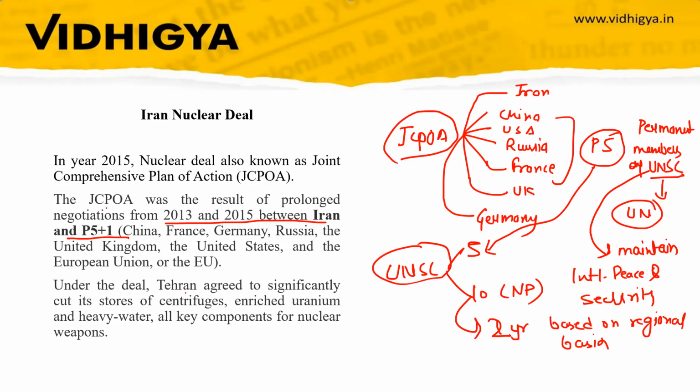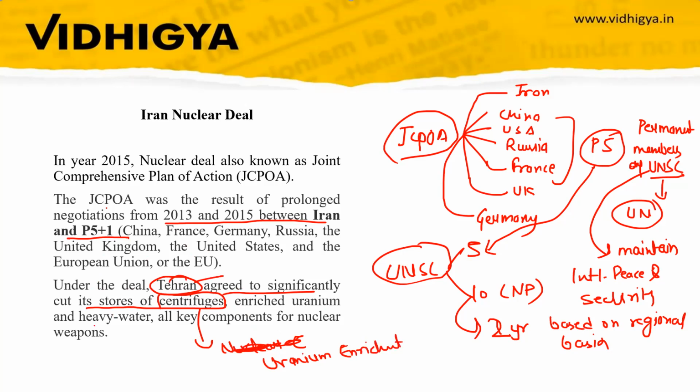So under the deal, Tehran agreed. Tehran is Iran's capital. It agreed to significantly cut its storage of centrifuges. A centrifuge is a device used for uranium enrichment.